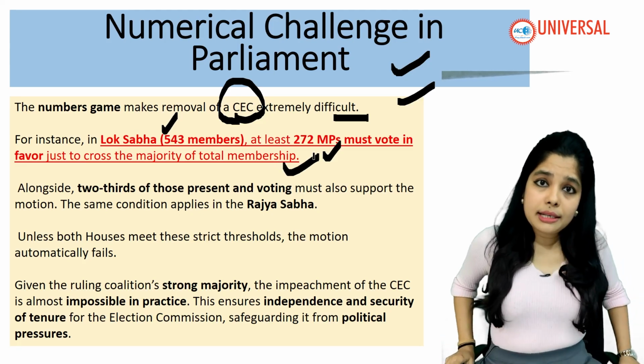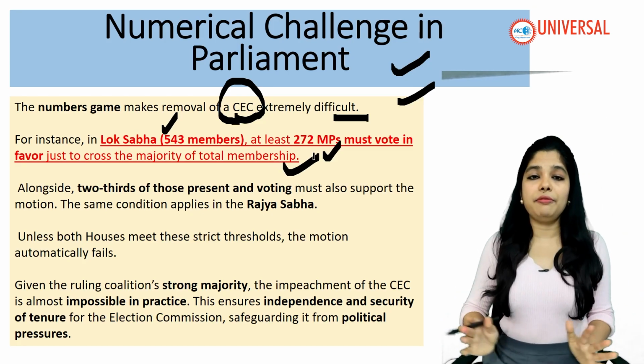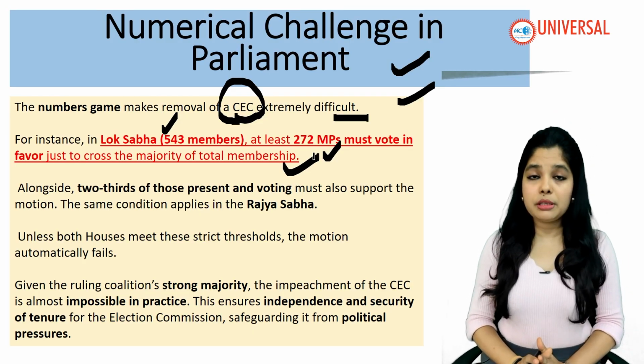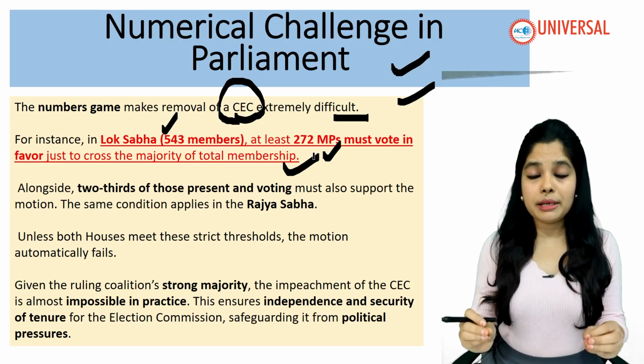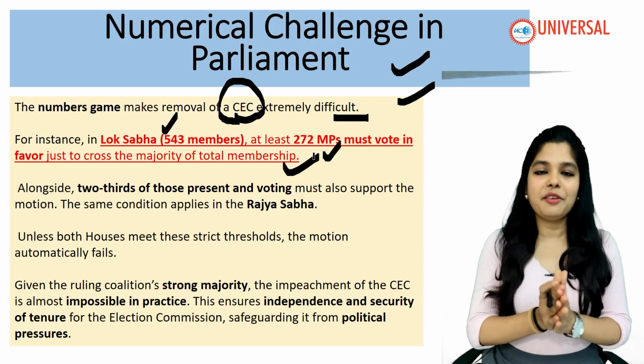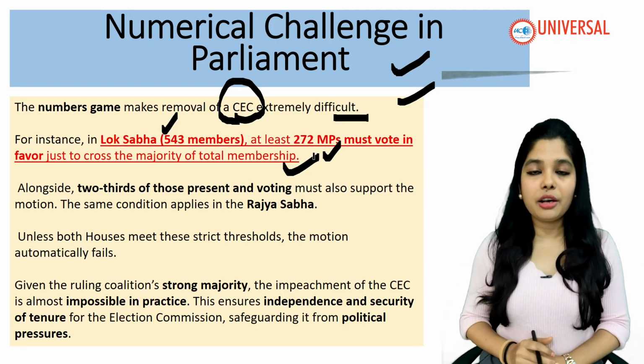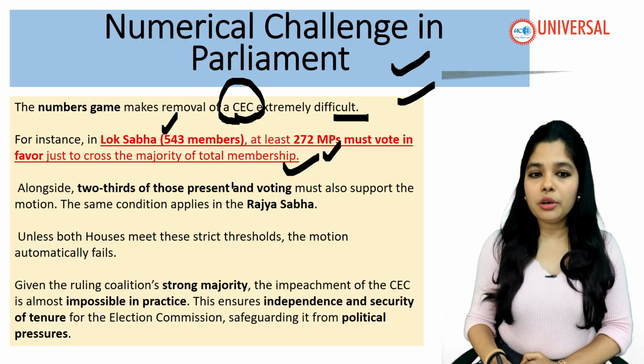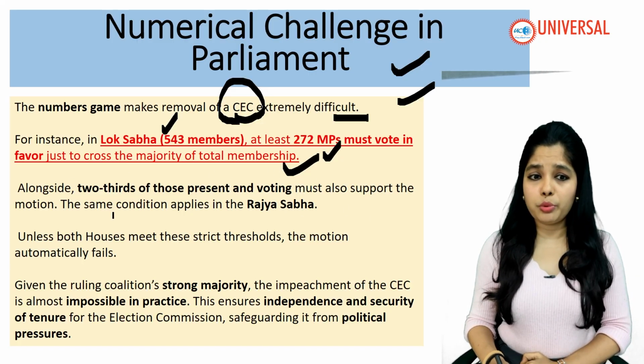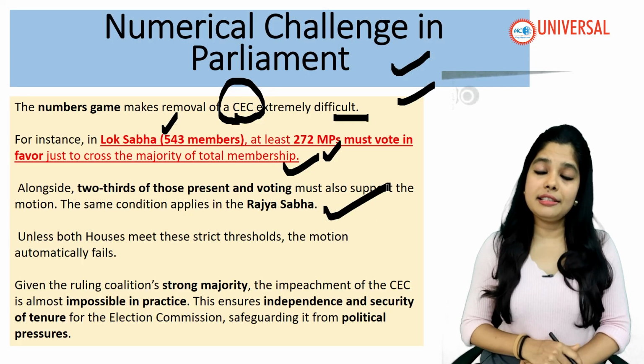That is a great challenge, and they are not going to get those numbers. Two-thirds of those present and voting must also support the motion. The same condition applies in Rajya Sabha as well.